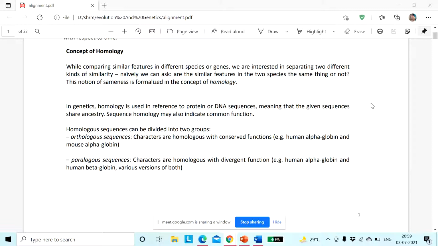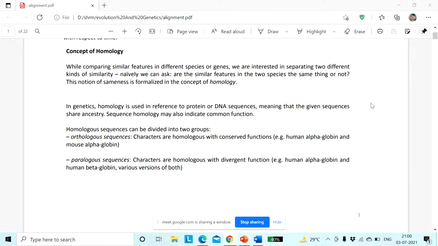Yes, ma'am. Okay. So in genetics, homology is used in reference to protein or DNA sequences, both. I have mentioned, in case of protein, you can check for the homology with a particular domain. In case of DNA, if you want to check the evolutionary distance, the evolutionary aspects of different organisms, you can go for the homology of these DNA sequences.